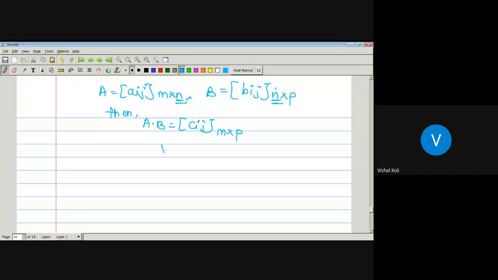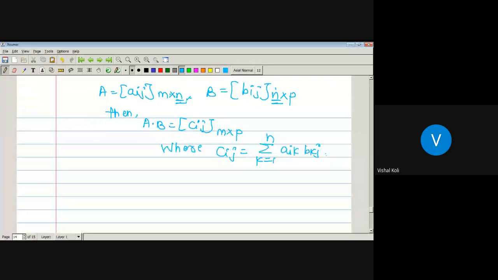The ijth entry of A into B is the summation, k running from 1 to n, of aik into bkj. That is the algebraic sum of the products of the elements in the ith row of A with the corresponding elements in the jth column of B. So that will be a matrix multiplication.